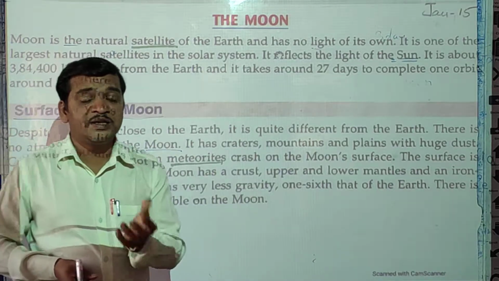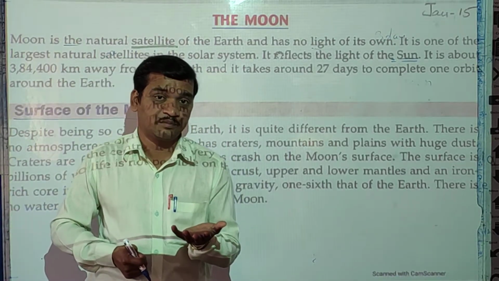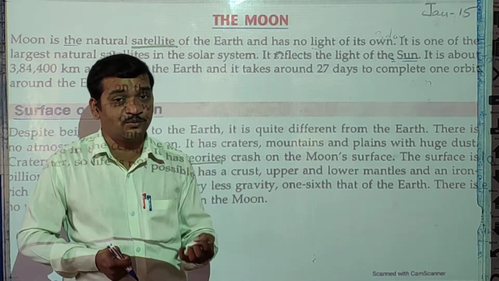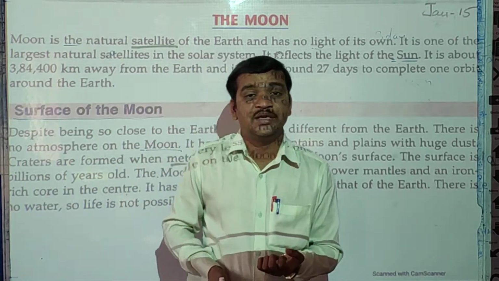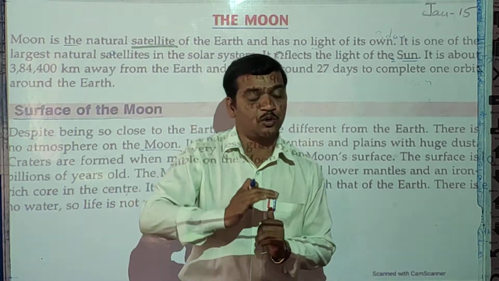Second thing, there is very little gravitational force on the moon. On the earth, we are able to stand because there is a gravitational force pulling us toward the ground, and due to that force we can stand and even walk properly.